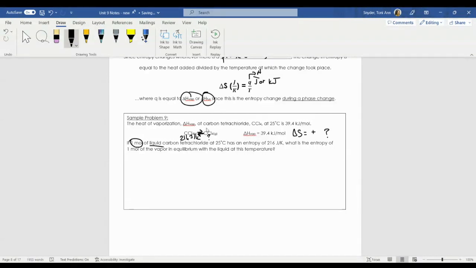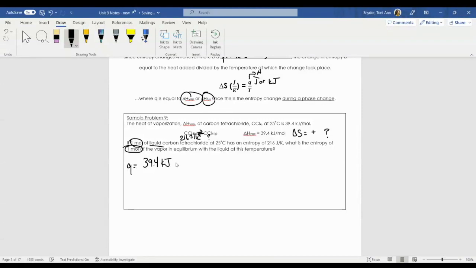And I want to know what's the total entropy of that system. So the heat of vaporization is equal to 39.4, that's per 1 mole. And this reaction here tells me I have 1 mole of the vapor. So if I am vaporizing 1 mole of this, I would have 39.4 kilojoules of energy required to do that. So my Q in this case is going to be 39.4 kilojoules.